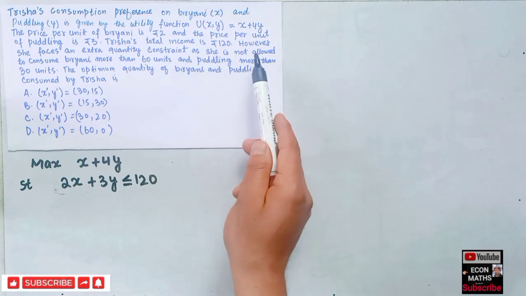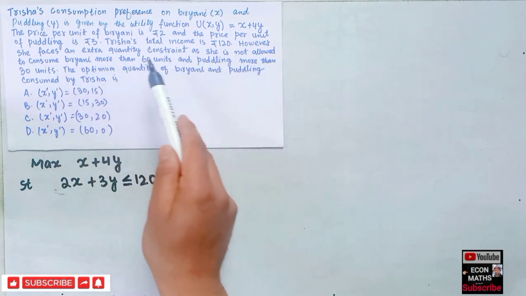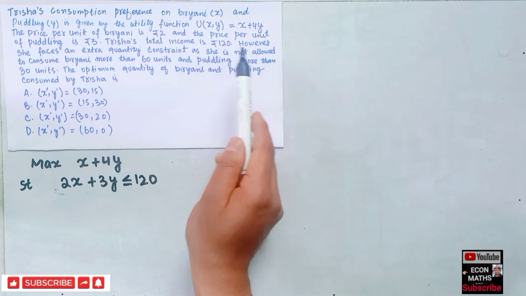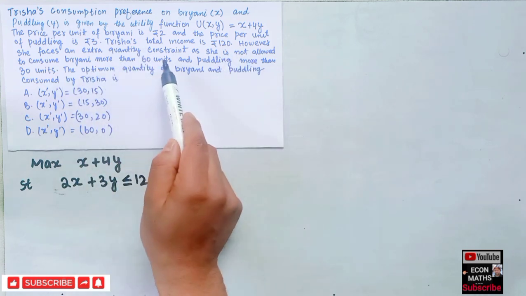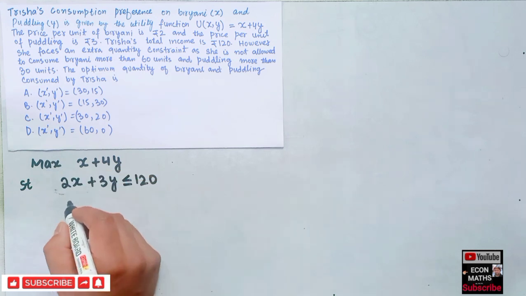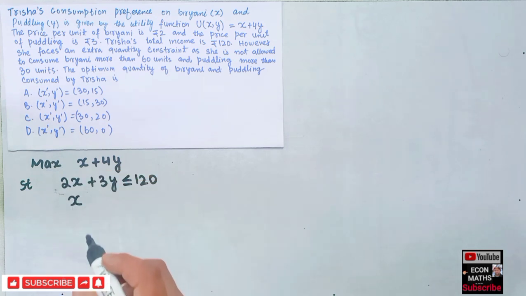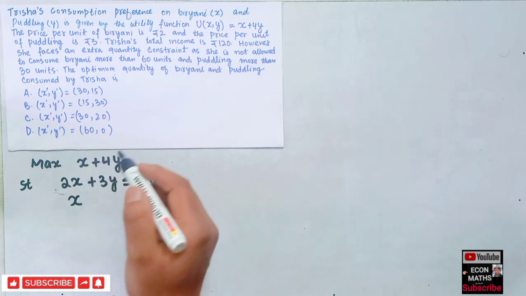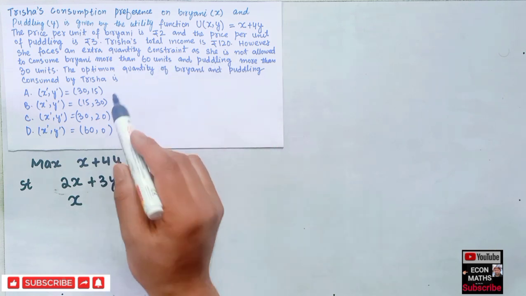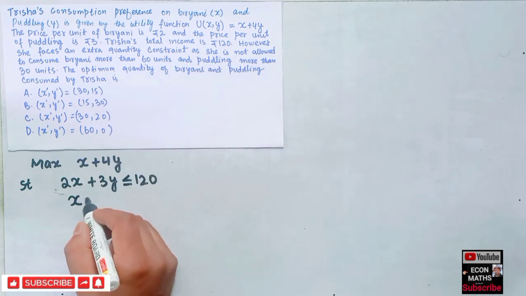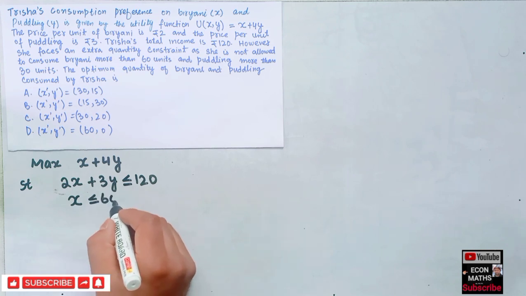Another constraint which Trisha faces is that she is not allowed to consume biryani more than 60 units. So the next constraint is that the number of units of biryani consumed should be less than or equal to 60.